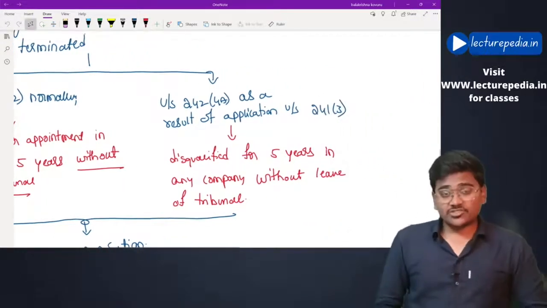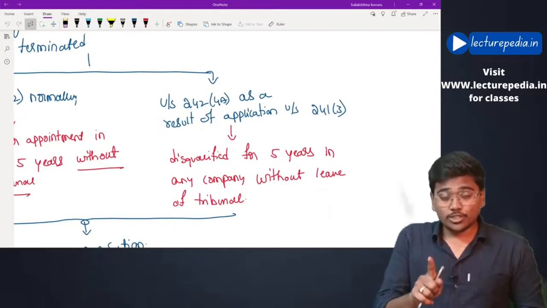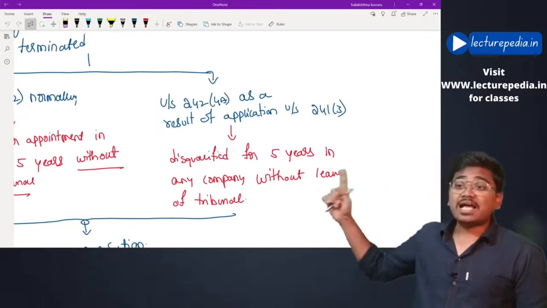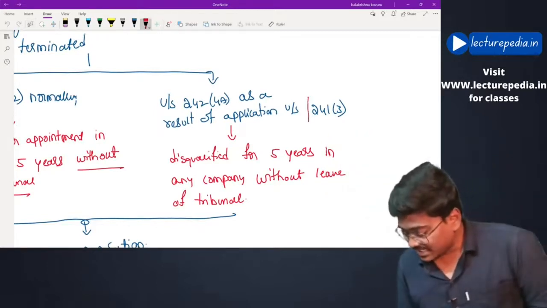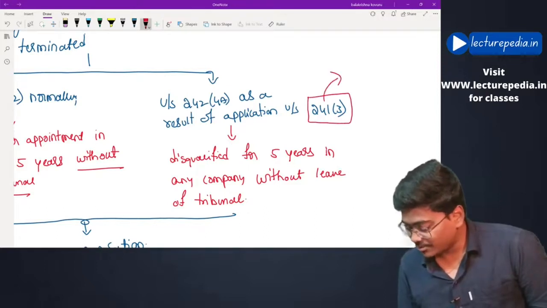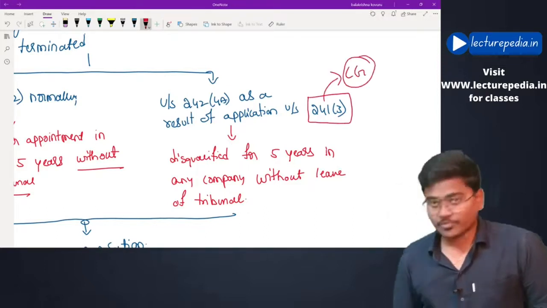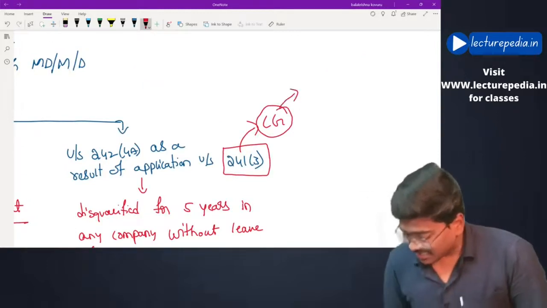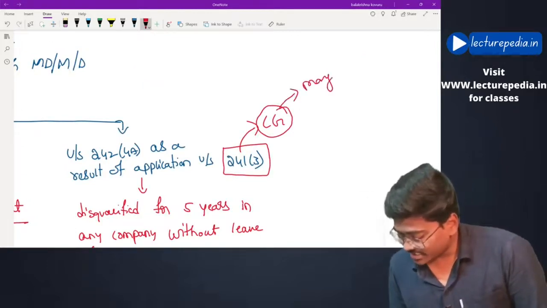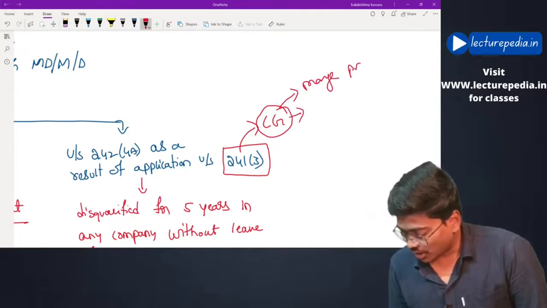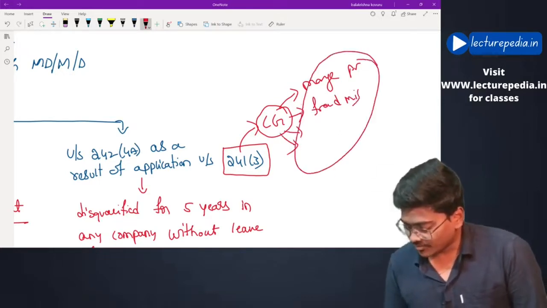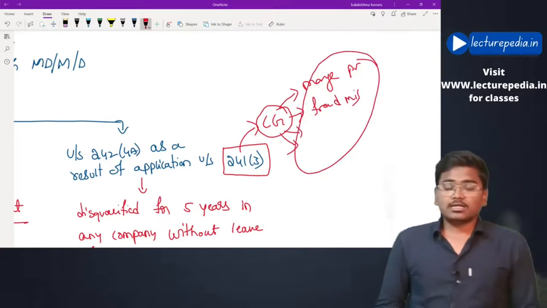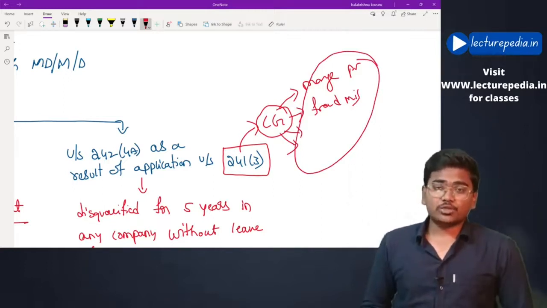What if the agreement is terminated under section 242 subsection 4a as a result of an application under section 241 subsection 3? See, an application under section 241 subsection 3 will be made by the central government. It made the application stating that the existing management is not properly managing, or they are involved in fraud or misfeasance, or there are certain 4 factors. On these 4 factors the central government has made an application to the tribunal.